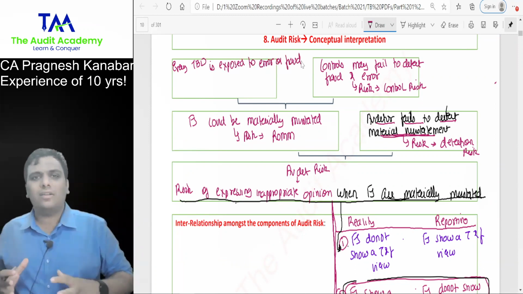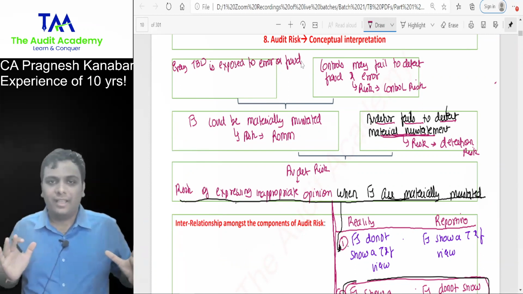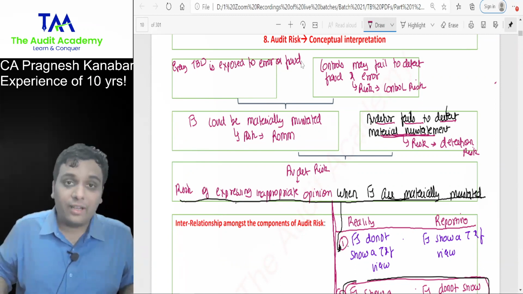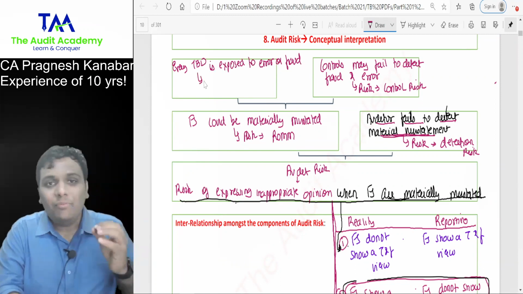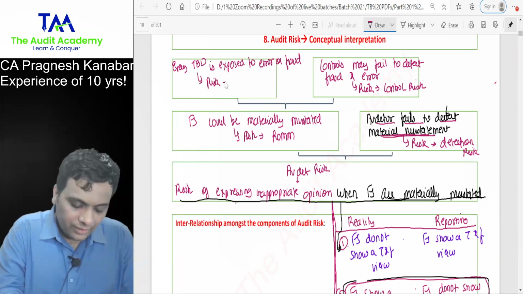Something can go wrong. This risk is nothing but inherent risk.